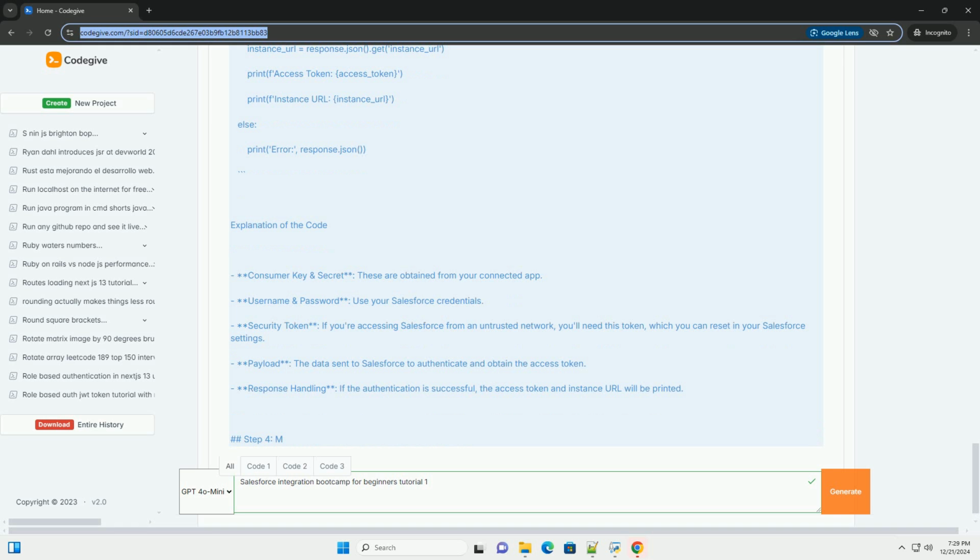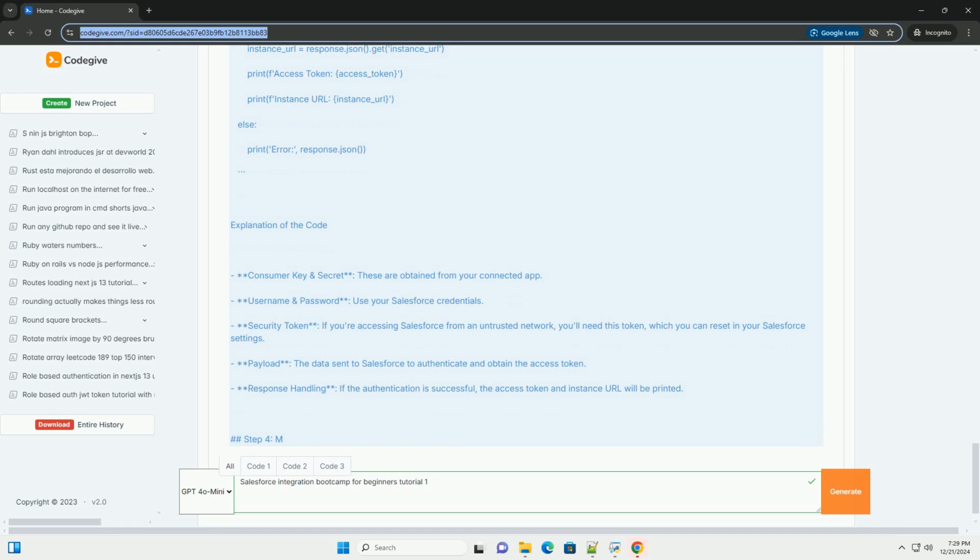Make the request to query accounts. response equals requests.get, query_URL, headers equals headers, params equals q, SOQL_query. If response.status_code equals 200, accounts equals response.json.get, records. For account in accounts, print, f account ID, account ID, account name, account name. Else, print, error,